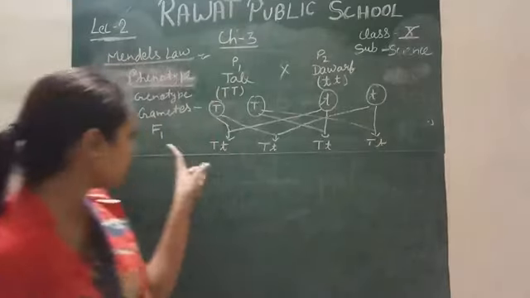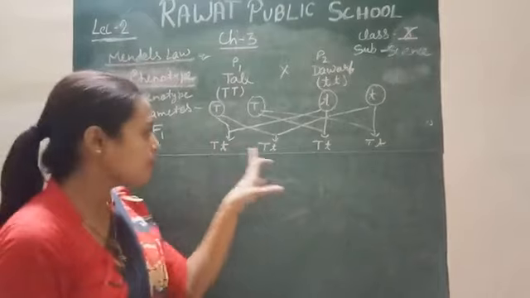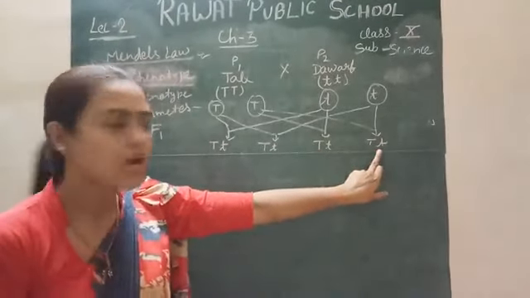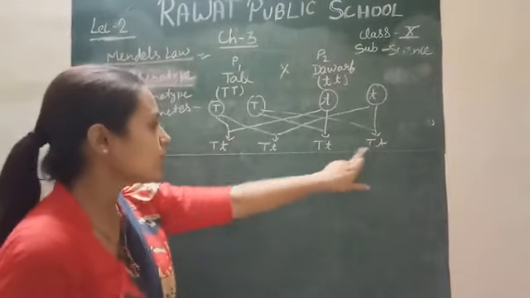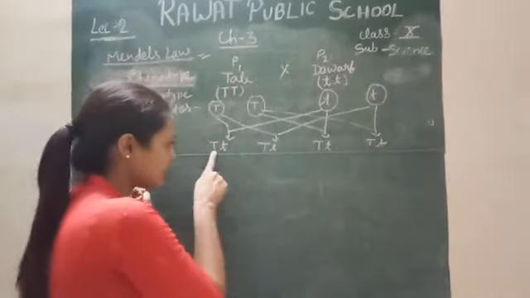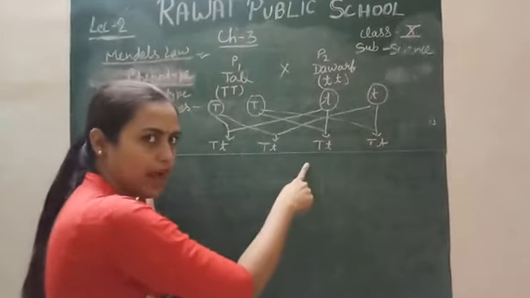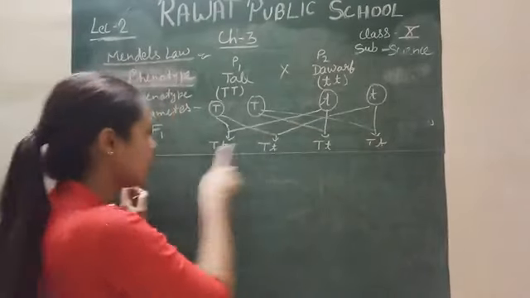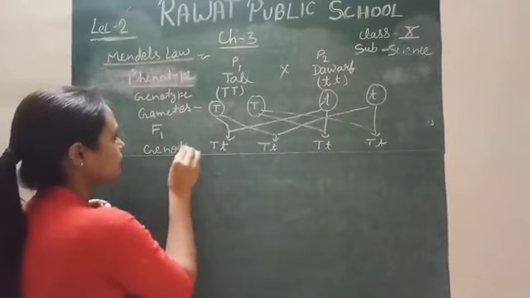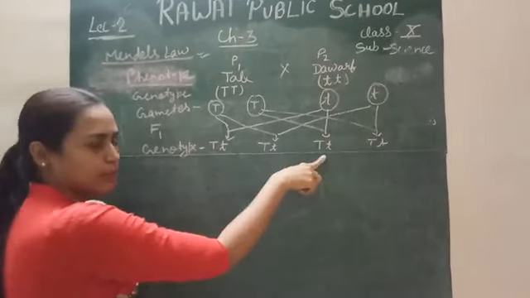So in our first generation, I will get 4 progeny. Progeny means which are produced actually, which are newborn actually. So we have 4 progeny, and all of them have one capital T, one small t. All 4 have the same type of genotype. This is the genotype, where the letters of the alphabet we use are the genotype simply.